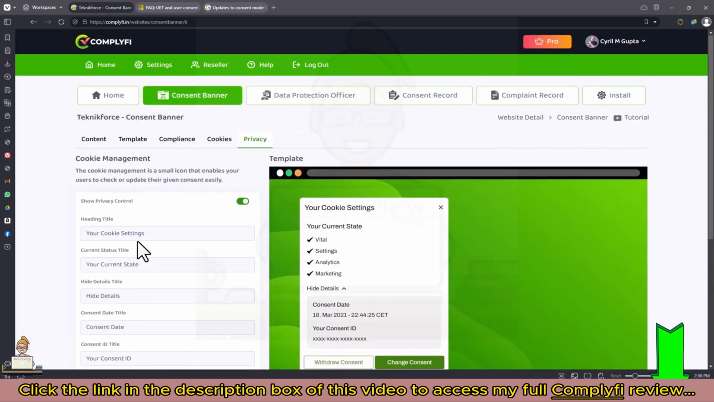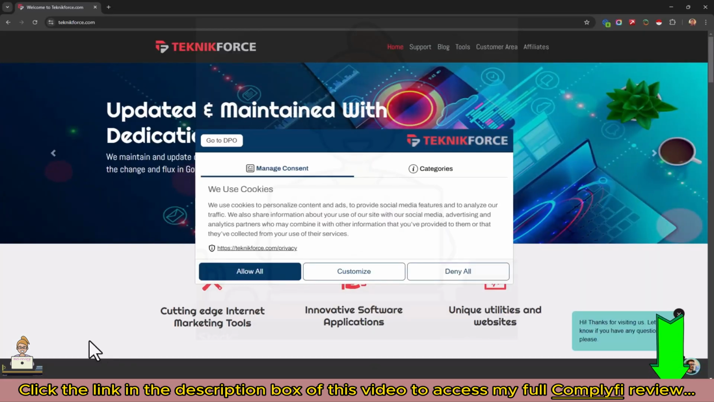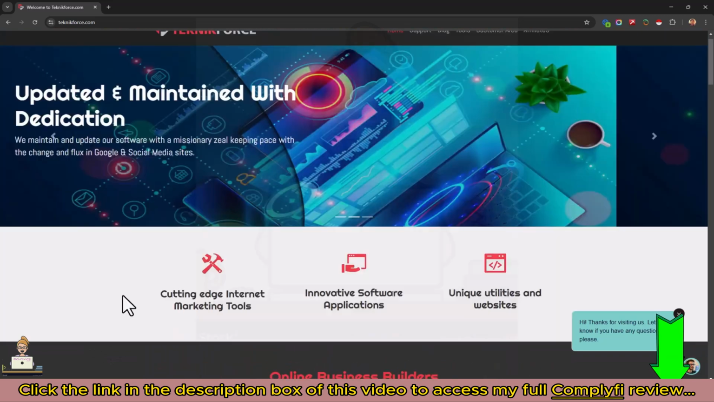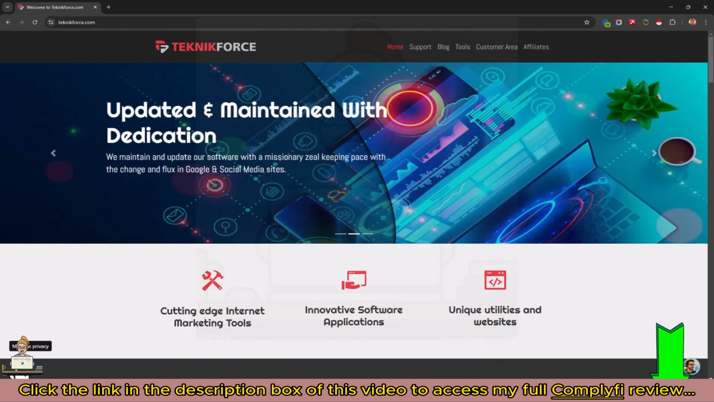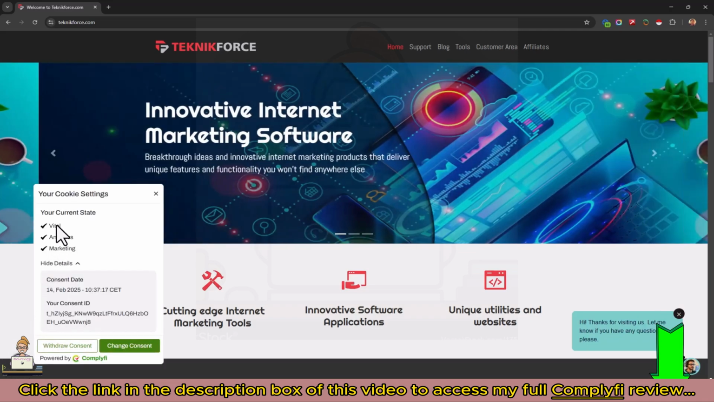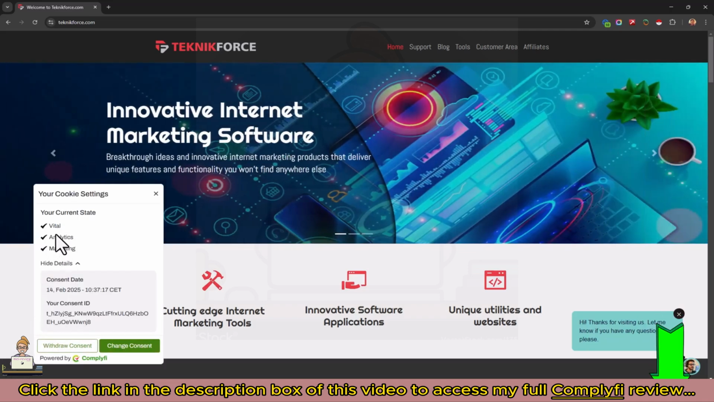And that's the point of consent or cookie management. And if you go to a website that implements it correctly, like I'm going to show you in a second, like this one, you will not only see the pop-up. If you allow all, for example, on the website, you will see a little icon that you can click to manage your consent.